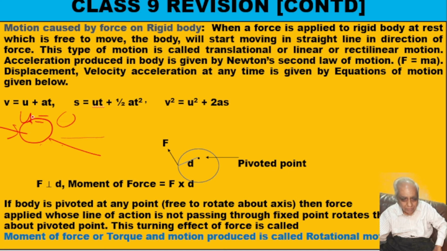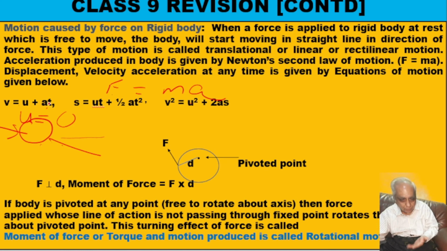If I ask you what is its velocity after time 4 seconds, then t is 4, but I don't know the acceleration. So how will I get the acceleration? By using the force equation. Force is equal to mass into acceleration. So if the force is 10 Newton and the mass of the body is 4 kg, I will get the value of acceleration. So I will get the value of velocity after 4 seconds.